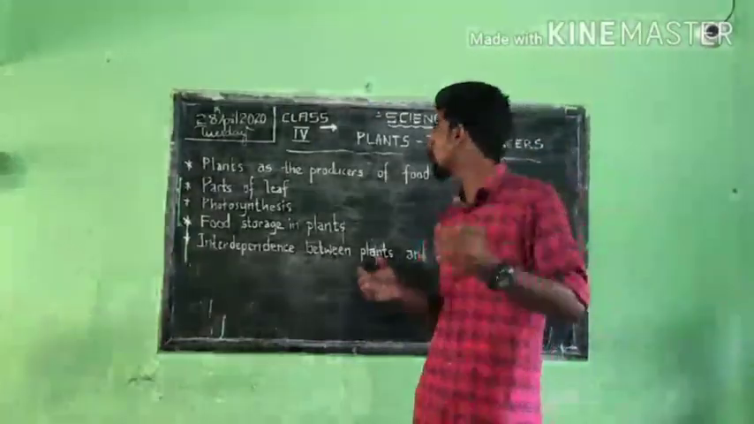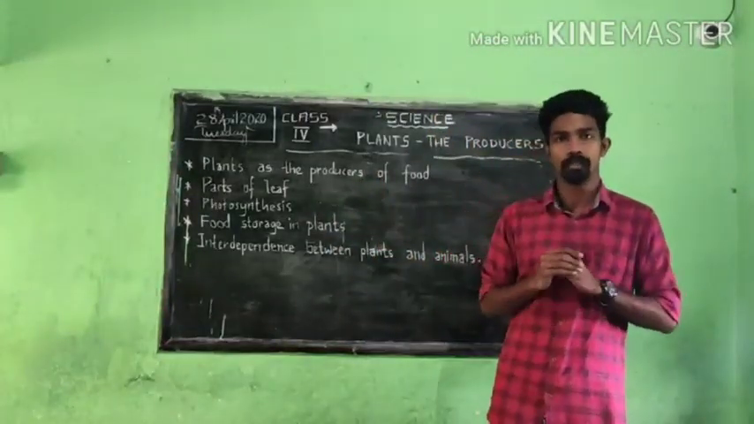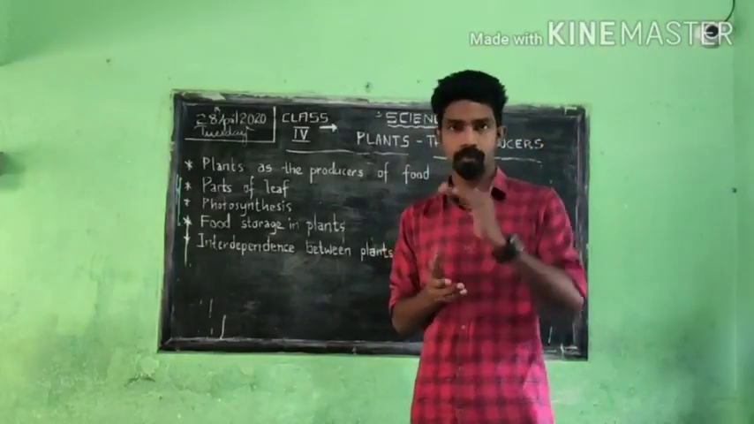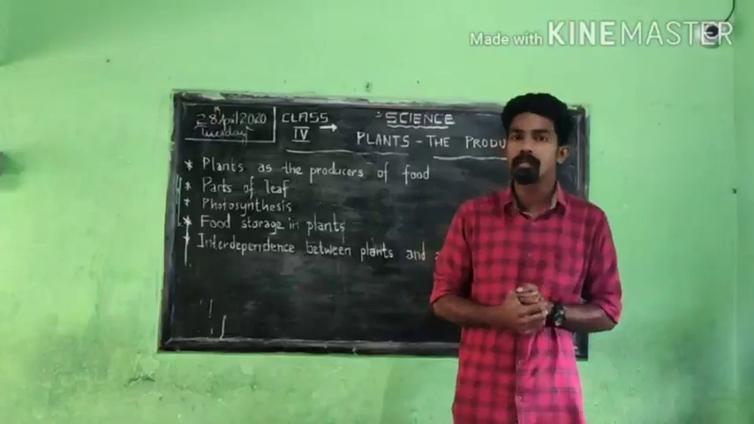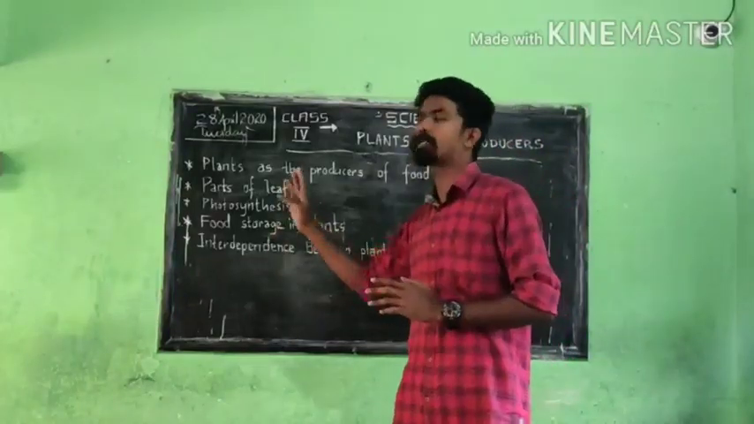Okay, so plants are the producers of food in this world. That is the first small introduction which is given in your textbook. Now moving to the second topic, next one is the parts of a leaf.